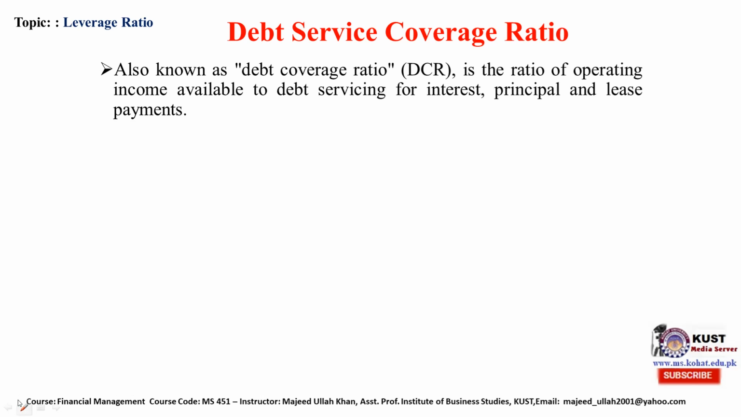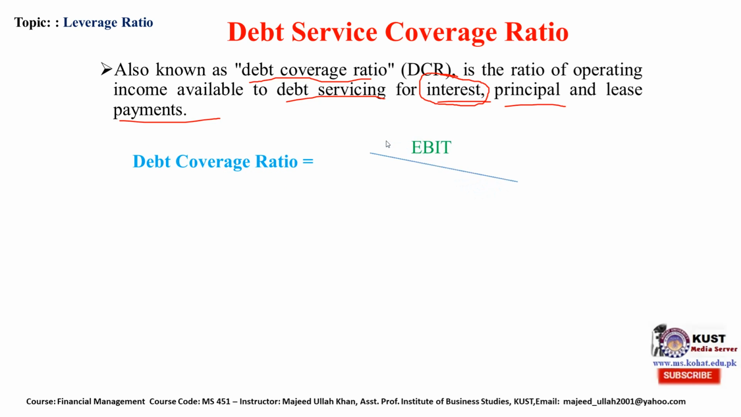It is also called debt coverage ratio. It is the ratio of operating income available to debt servicing for interest and any other principal or lease payment. There is a slight difference between this and the interest coverage ratio. In interest coverage ratio, we consider just the interest payment, but in debt service, we use principal amount and lease payment as well. So debt service coverage ratio is EBIT divided by total debt services.